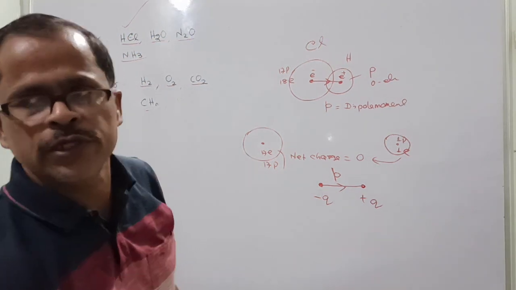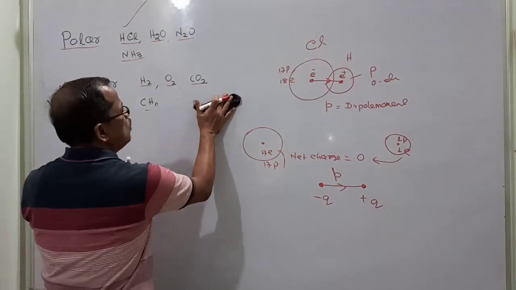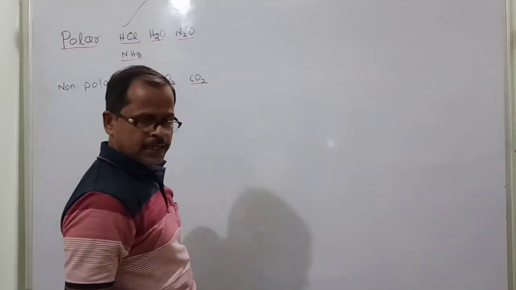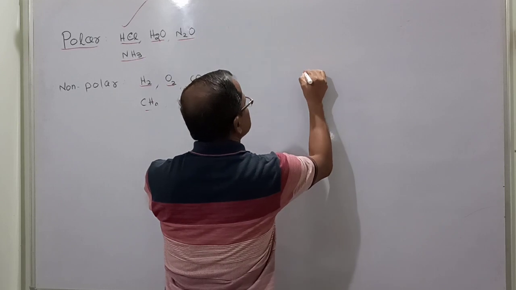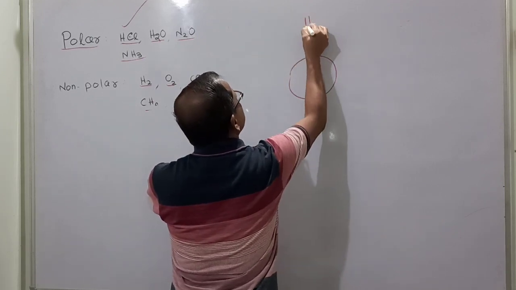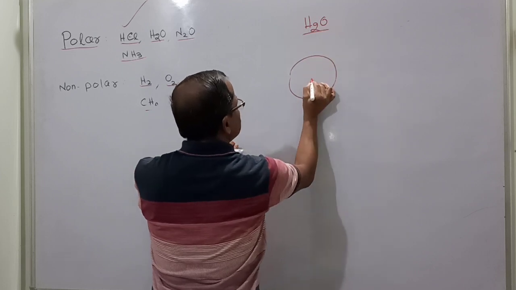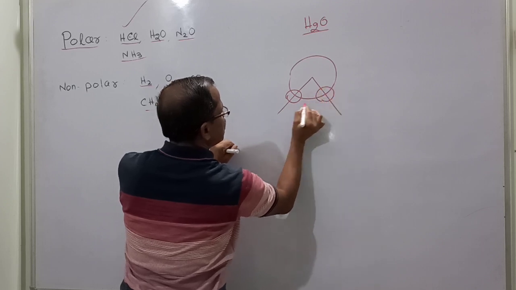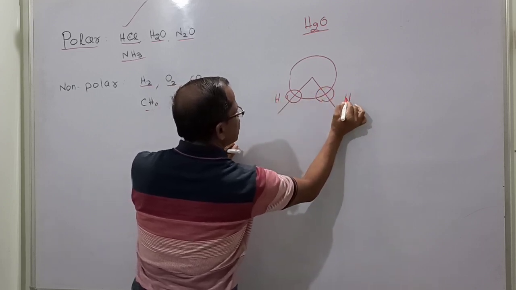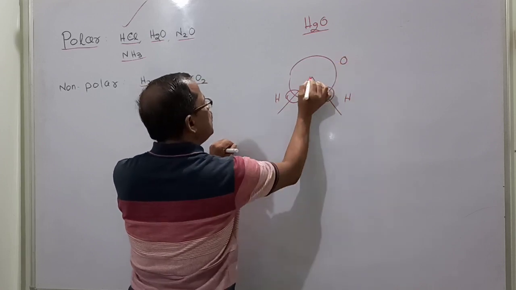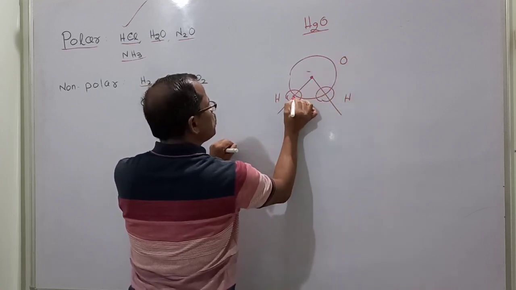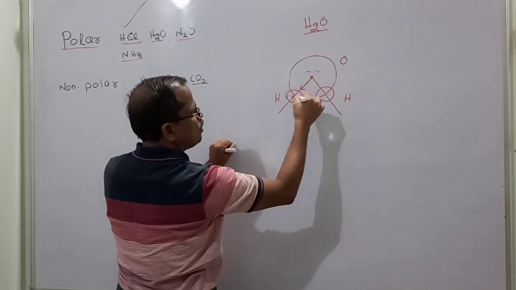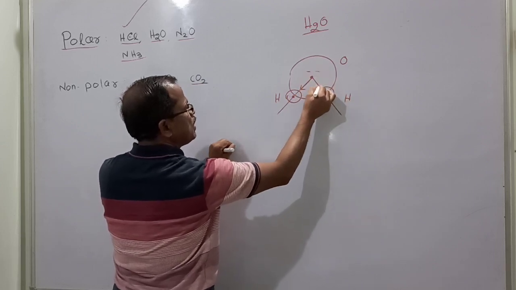Another example of a polar molecule is water, H2O. This is the oxygen, and these are the two hydrogen atoms. The oxygen side is the negative charge and the hydrogen side is the positive charge, so they develop a dipole moment in this direction. This is another negative charge according to the bond, and this is the positive charge, so again they will develop a dipole moment.